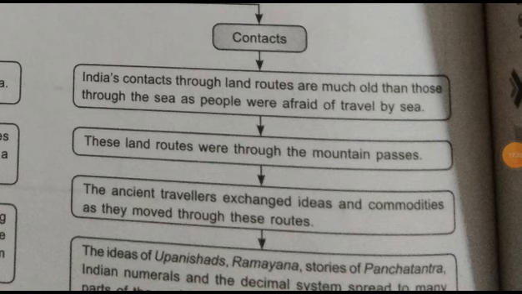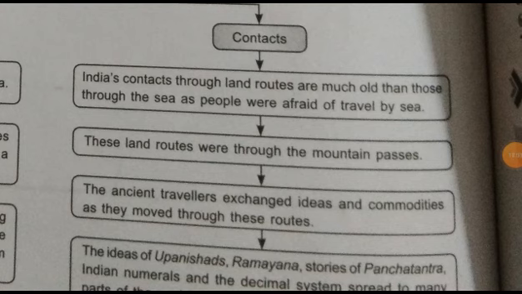Means when travelers or different people moved from one country to another for different purposes, they carried with themselves ideas, culture, even food habits, all these things. So the ancient travelers exchanged their ideas and commodities, goods, through this movement.